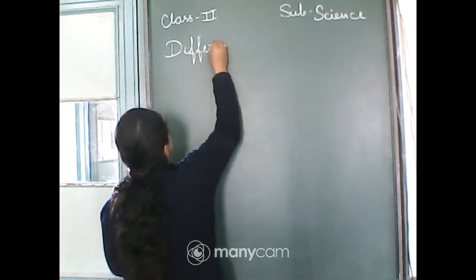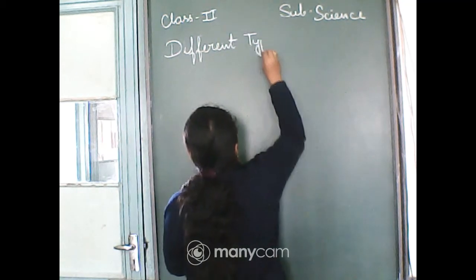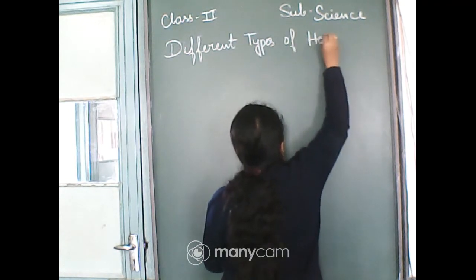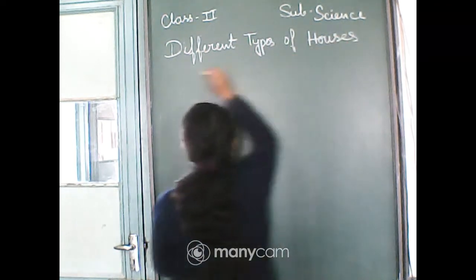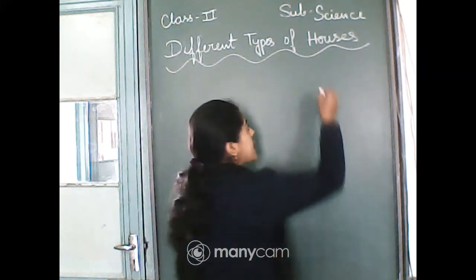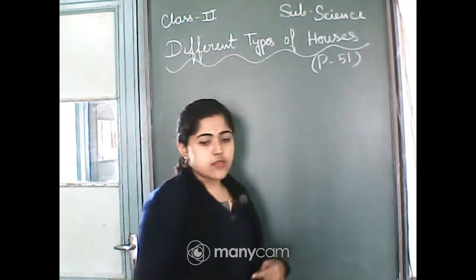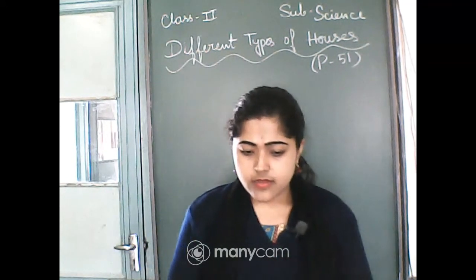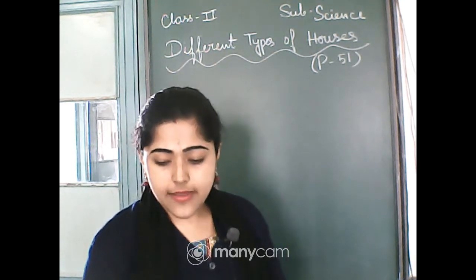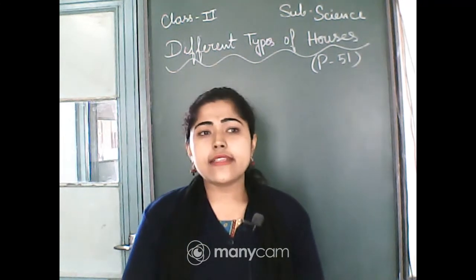It's page number 51. Open it fast. You will get no date. So, let us start this chapter.